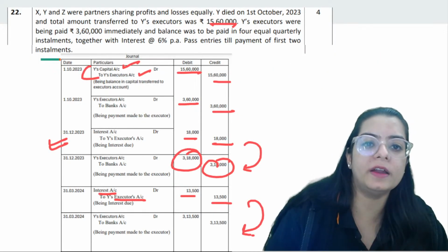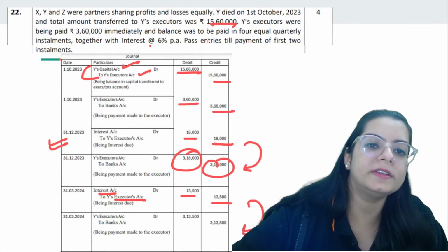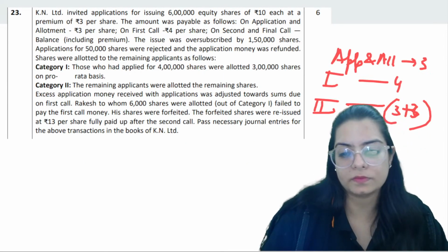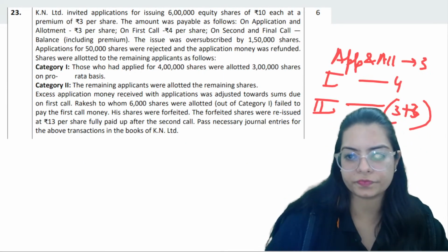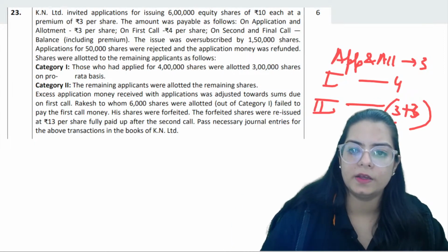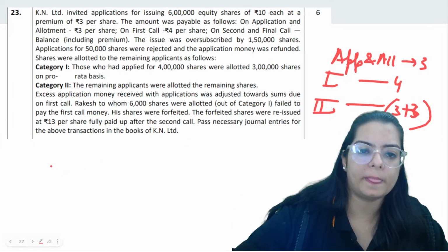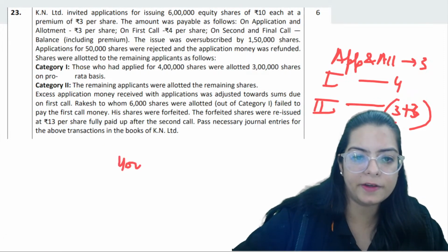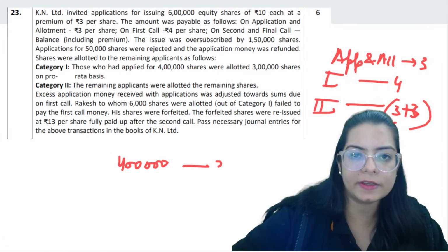Why 6 upon 100? It is given in the question, beta, that the rate is 6%. That's why. Okay, so this is the amount. And then they have mentioned that the shareholders who applied for 4 lakh were given 3 lakh.